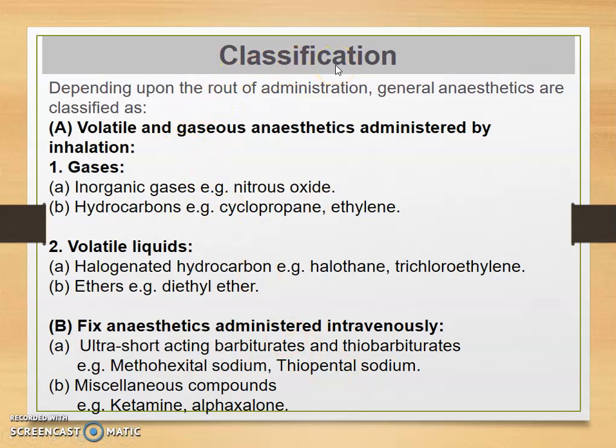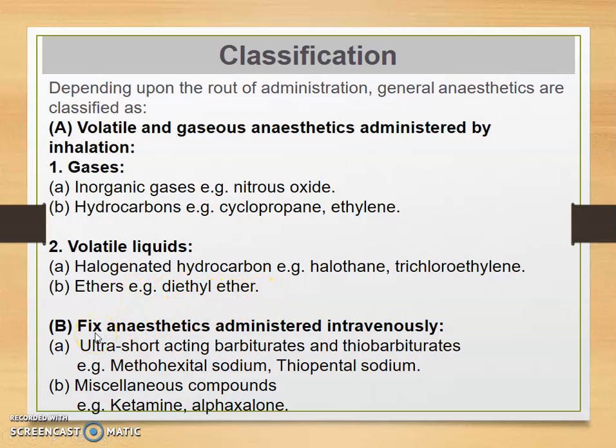Classification of general anesthetics depends upon their route of administration. First, they are classified into volatile and gaseous anesthetics administered by inhalation. Gases: inorganic gases, for example nitrous oxide; hydrocarbons, for example cyclopropane, ethylene. Volatile liquids are also divided into halogenated hydrocarbons, for example halothane, trichloroethylene, and ethers, for example diethyl ether.